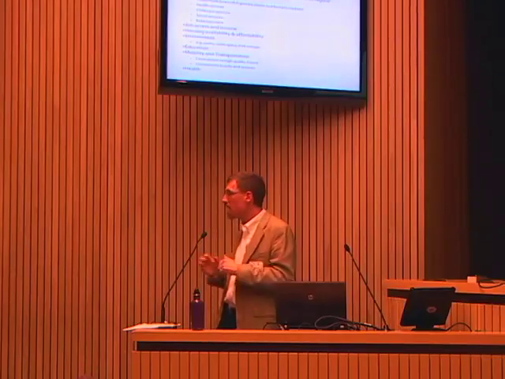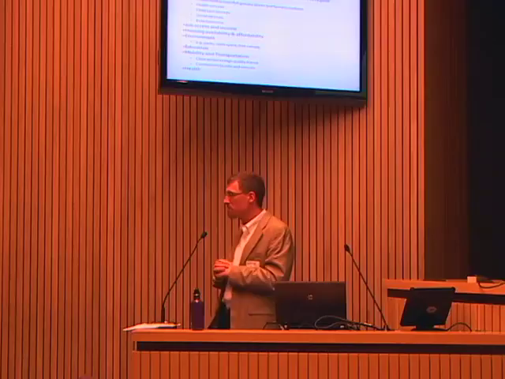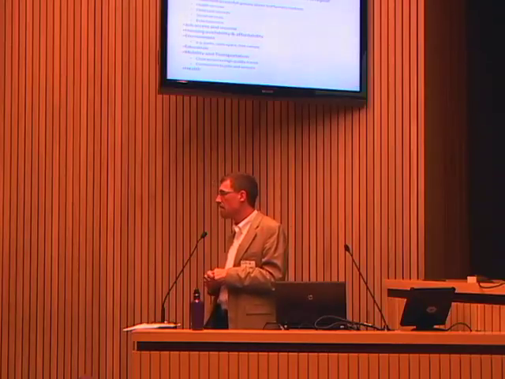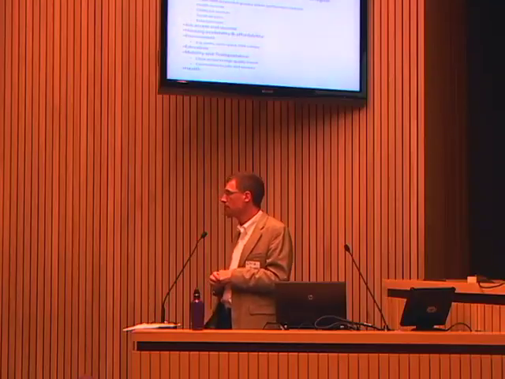So let me stop there and see if we have comments or questions or feedback. I think we'll take questions on any of the presentations that have been given today, but particularly on these indicators.